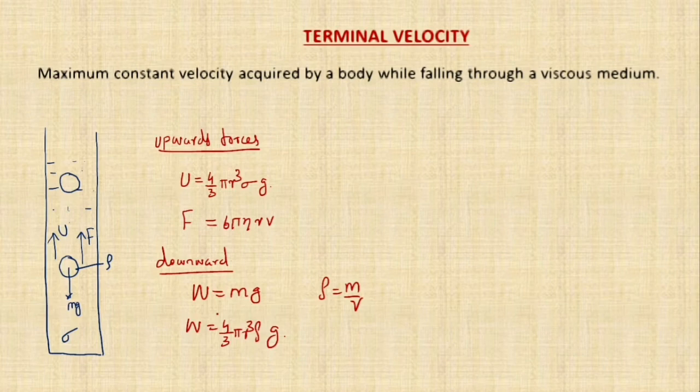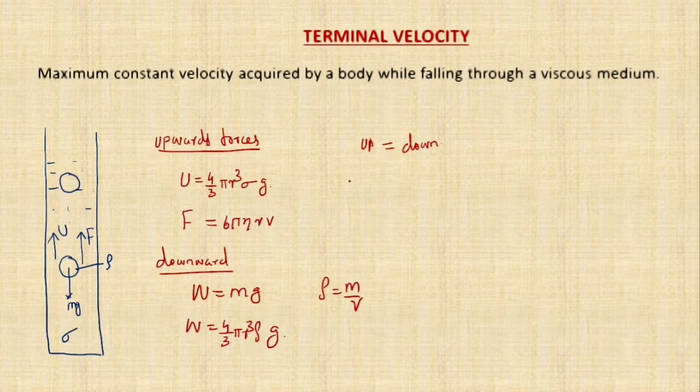Now after some time, when the metallic ball is falling downward, what will happen? The upward force acting on the ball and the downward force acting on the ball become equal.